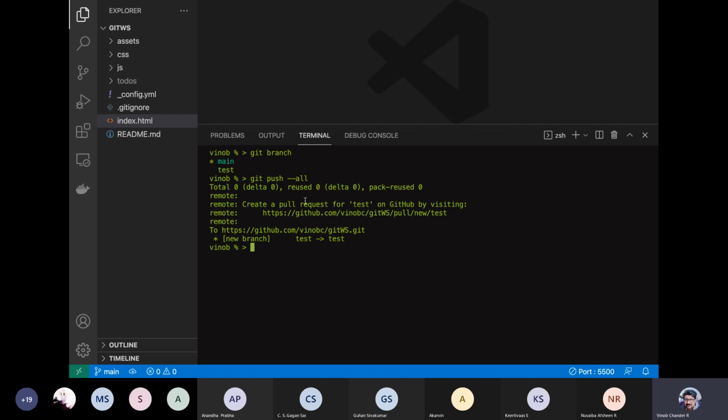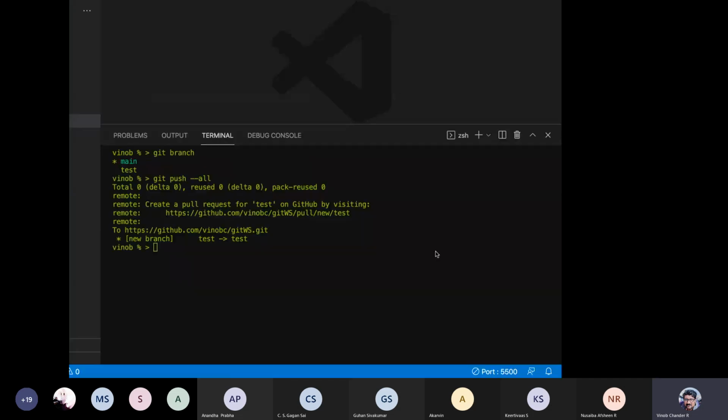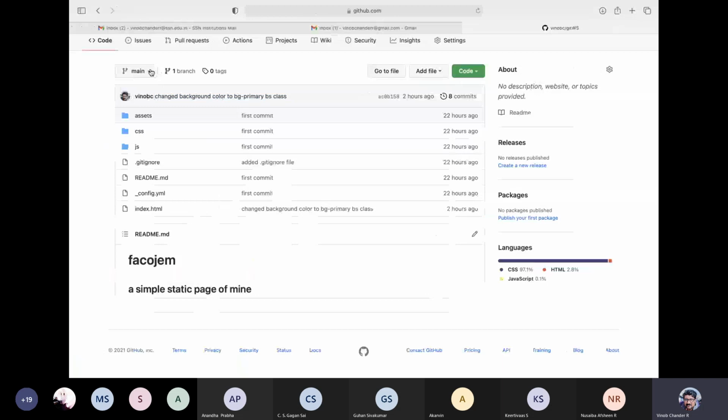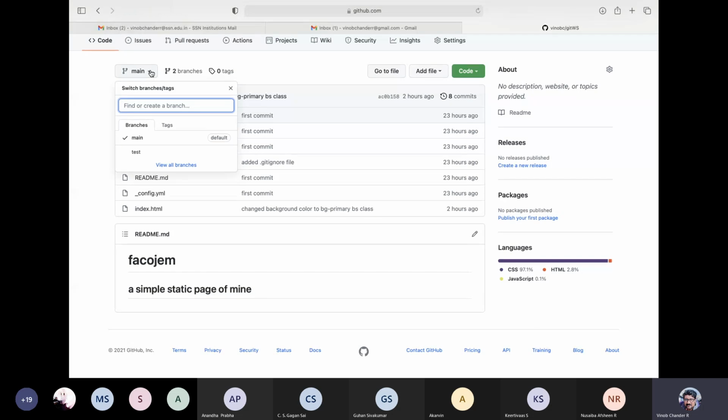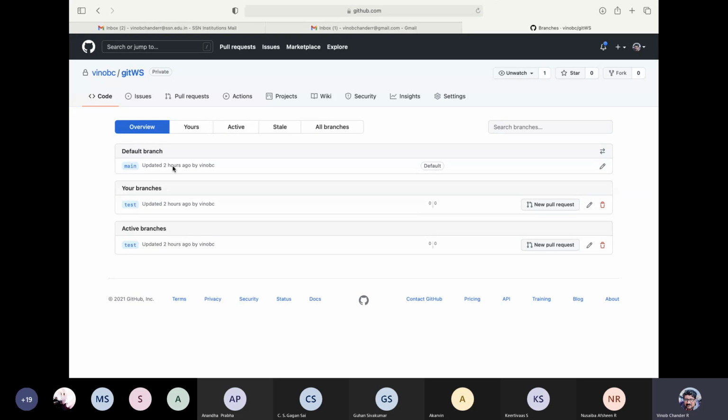So this push all created a pull request for test on GitHub by visiting this. Let us see in GitHub if we have the test. We don't see the test. So did it get pushed or not? Yeah, we have the test here. This test is essentially a copy. We don't have any particular change at all. You can view all the branches by clicking this.